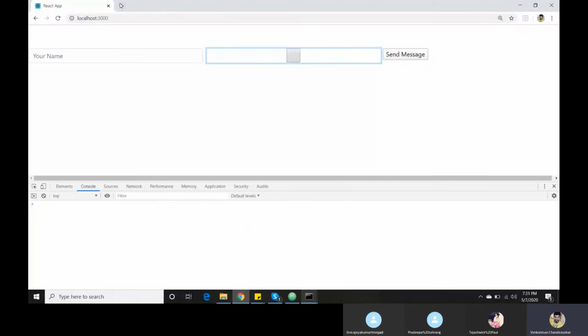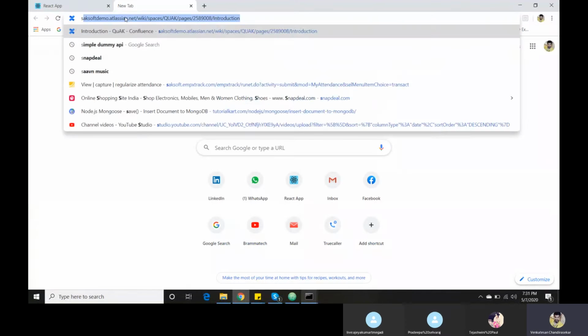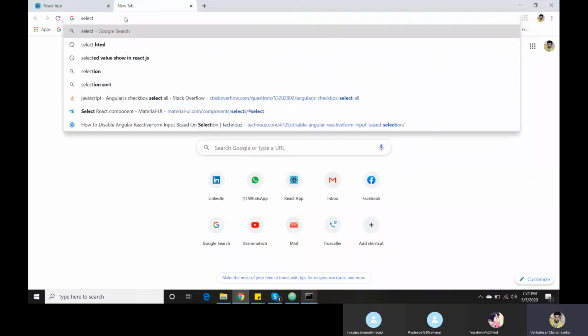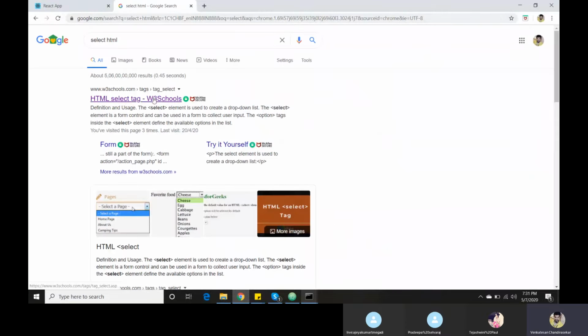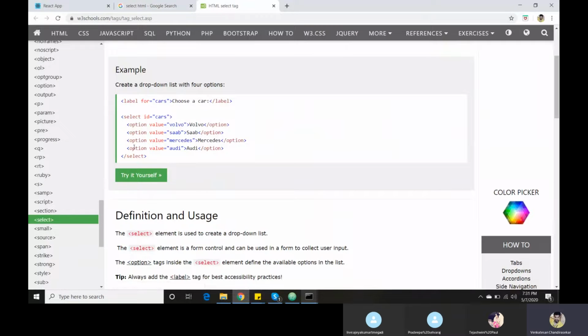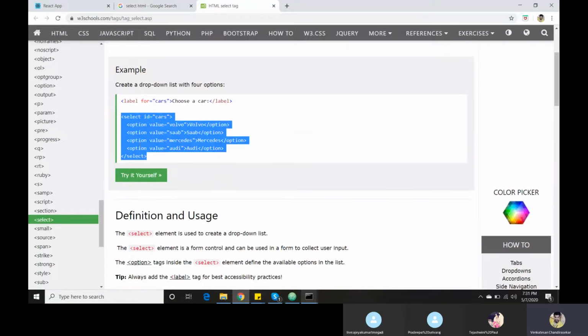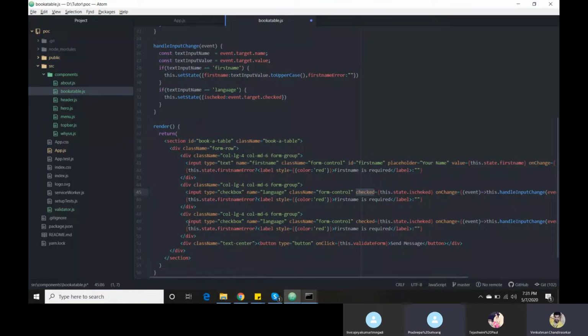Now we are going with another type, select. Select HTML.